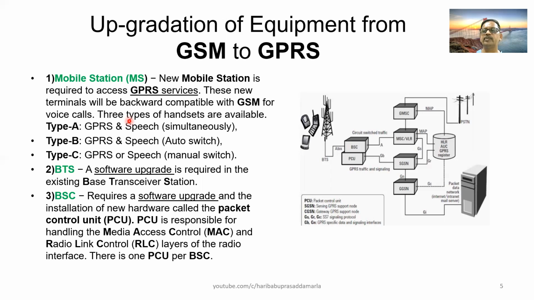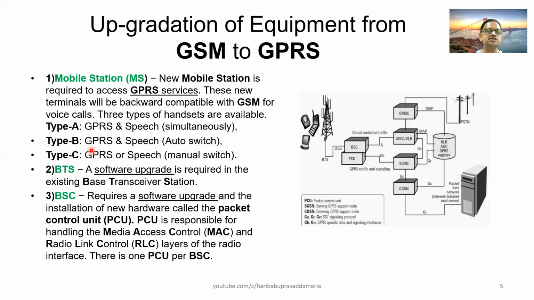That means it should be compatible with the GSM network also. So as far as the mobile stations are concerned, there are three types. Type A, GPRS and speech simultaneously. So here, while talking, you can also surf the internet. That is the meaning of GPRS and speech simultaneously.